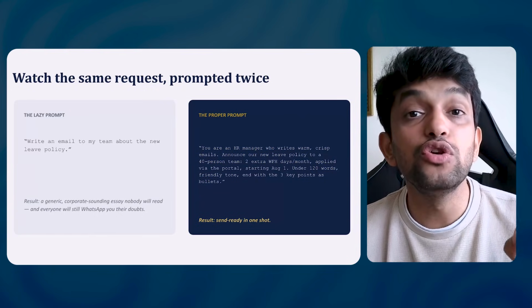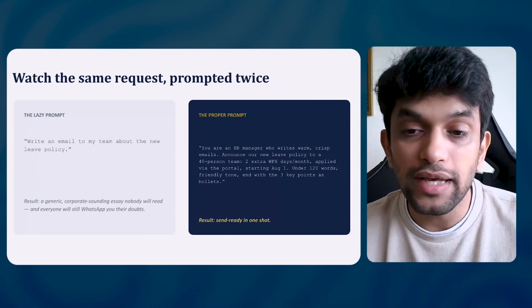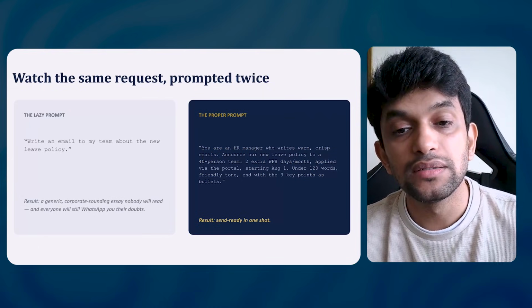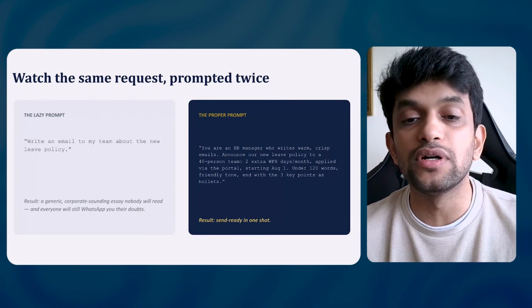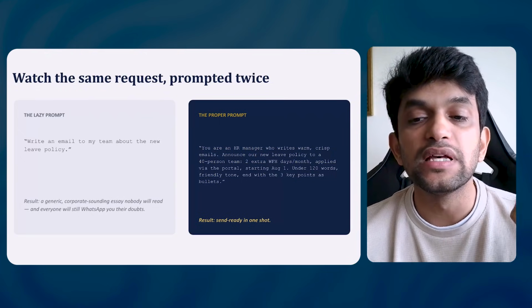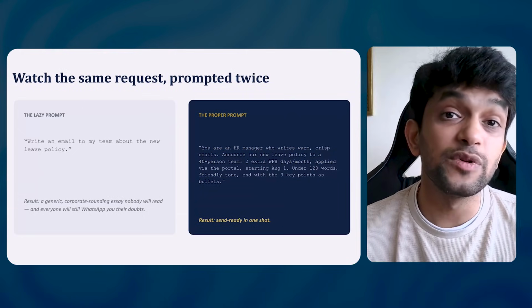Announce our new leave policy to a 40-person team. 2 extra work from home days per month, applied via portal starting August 1, under 120 words, friendly tone, and with 3 key points as bullets. Can you see the difference between the two?